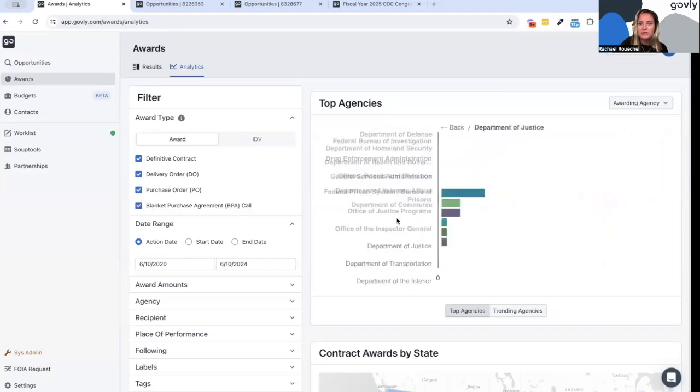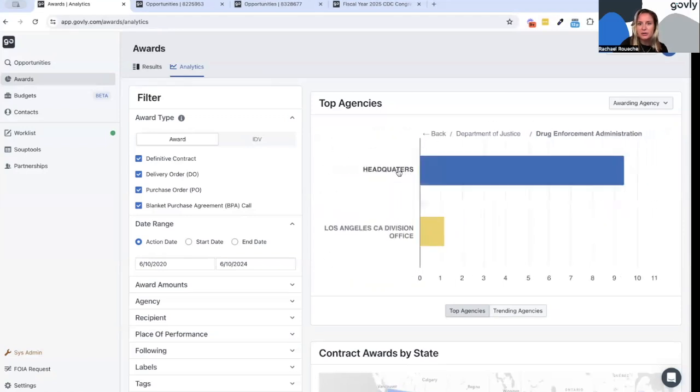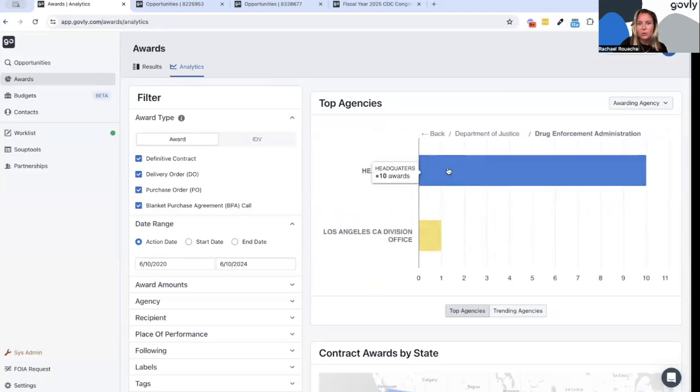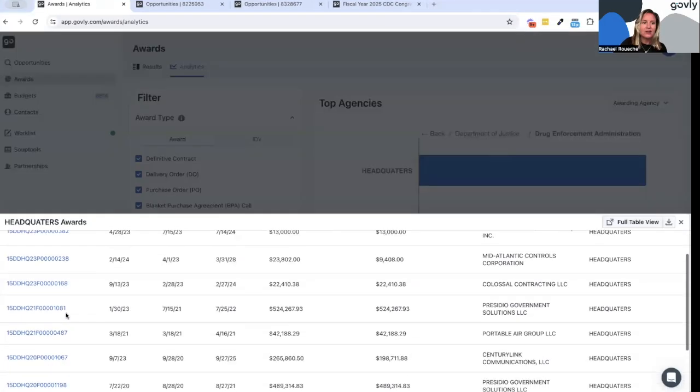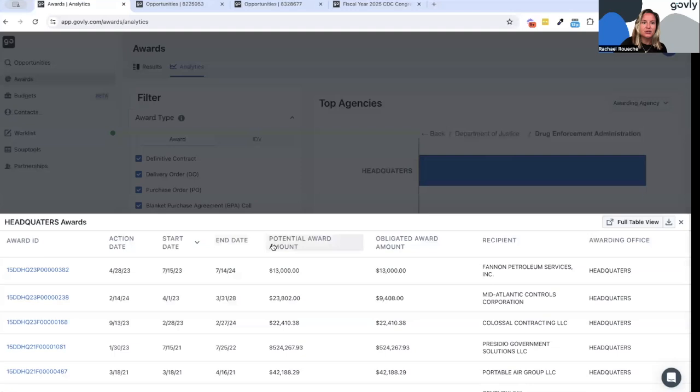You can look at Department of Justice and go deeper and deeper to find out where these awards are coming from. And then eventually, once you get to the most granular office information that we have, you can click on the data point and again, get all of the awards that comprise those. In this case, it would be the headquarters awards within DEA.